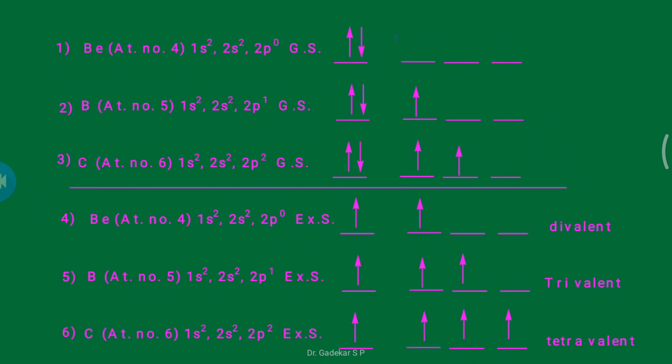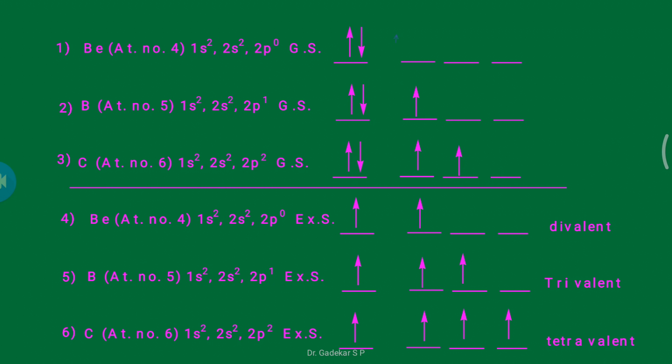Here, in the first example, the beryllium atom, if one electron of the s orbital is excited, it gives 2 unpaired electrons. If they are hybridized, with mixing and recasting of these s and p orbitals, and interact with another atom, suppose a hydrogen atom, they form a divalent molecule.